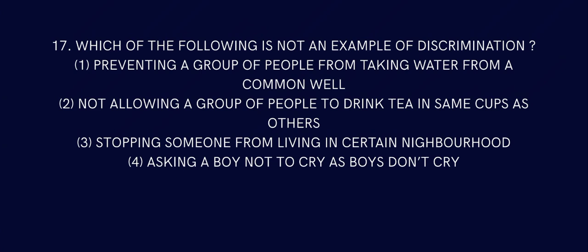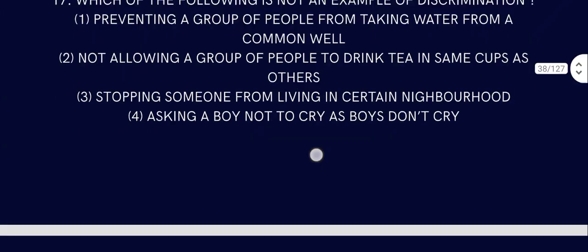Stopping someone from living in a certain neighborhood, that indeed is discrimination. Asking a boy not to cry as boys don't cry, that is straight up stereotype. The rest are mostly discrimination, but the fourth one is straight up stereotypical. So that is the answer, not a discrimination.